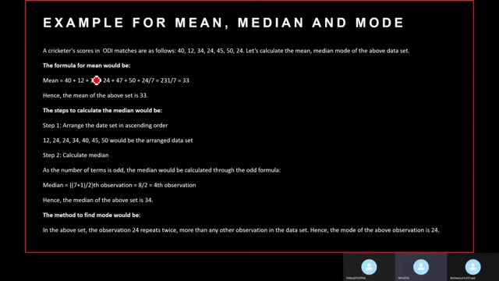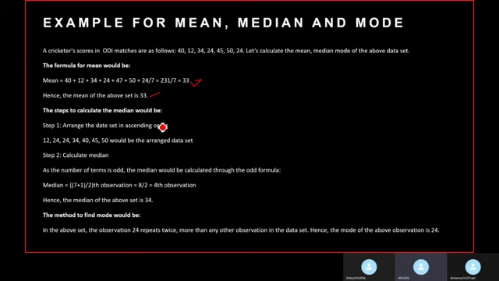The formula for mean would be: mean is equal to the sum of all observations upon the number of all observations. So the sum of all observations is 231 and the number of all observations is 7. So mean would be equal to 231 by 7, which is equal to 33. Hence, the mean of the above data is 33.